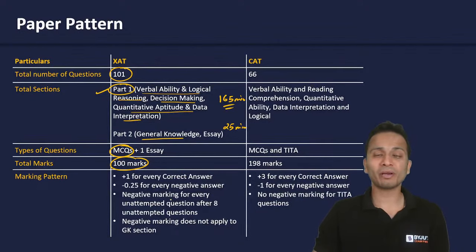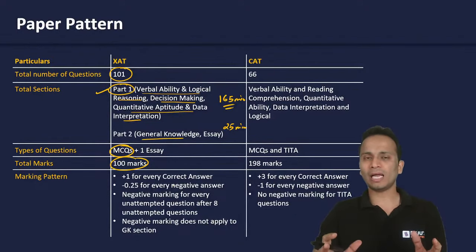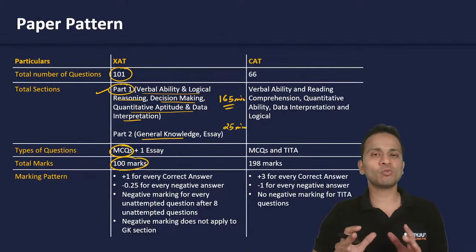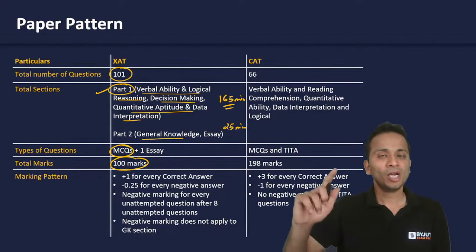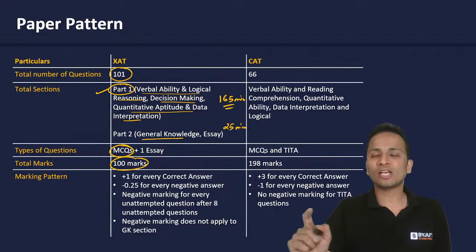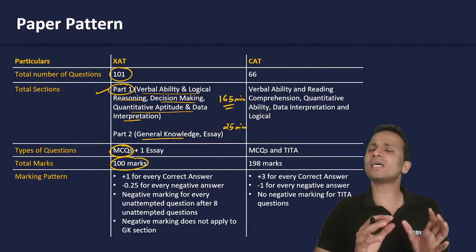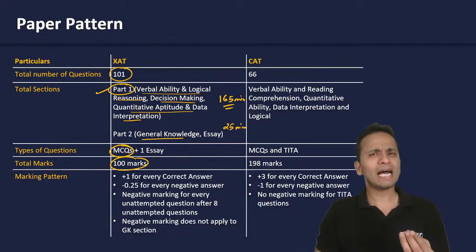one peculiar thing about XAT is there is a negative marking for unattempted questions. Okay. Now guys, there is negative marking for unattempted questions also, but what do they do? What they do is, you are allowed to leave 8 questions unattempted, and no marks will be deducted for these first 8 unattempted questions. Over and above 8 questions that you will leave unattempted, there will be some negative marking. Now that negative marking is negligible.